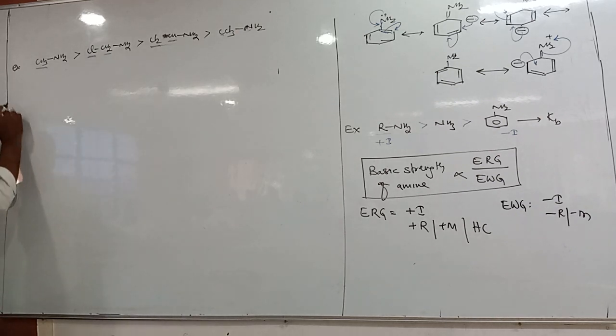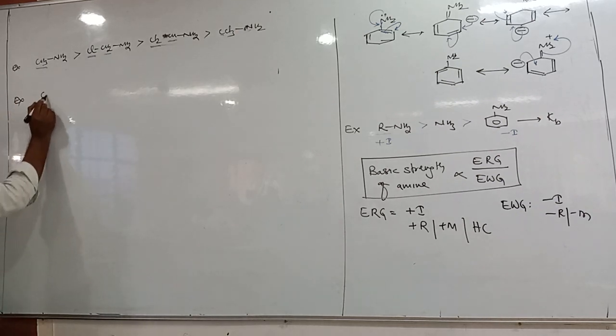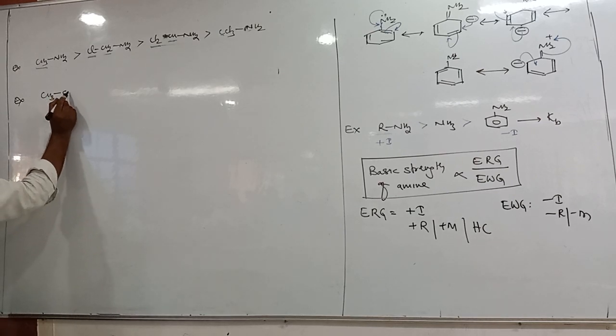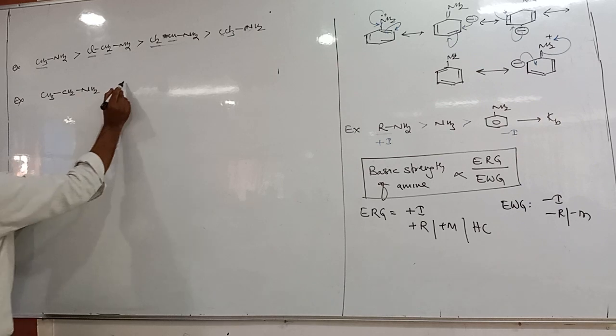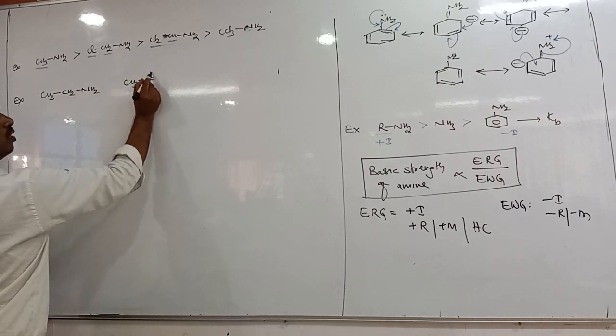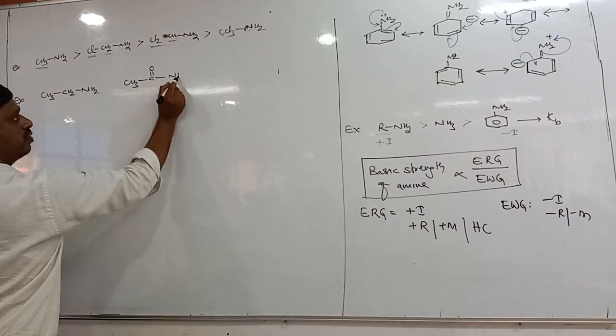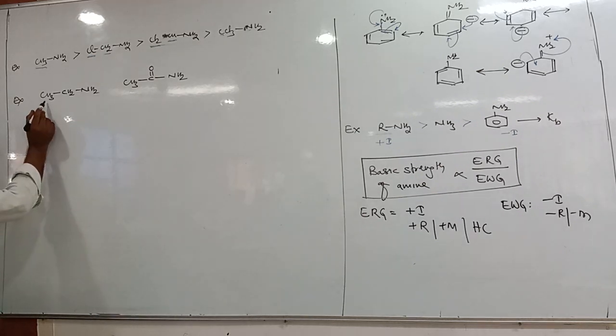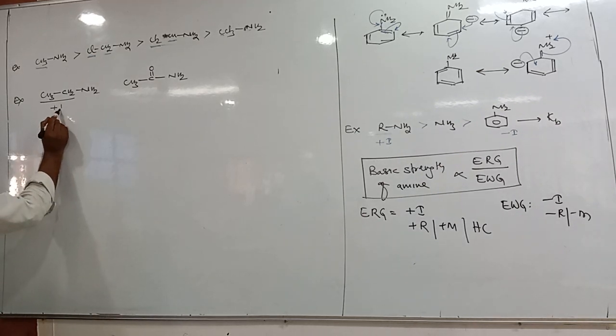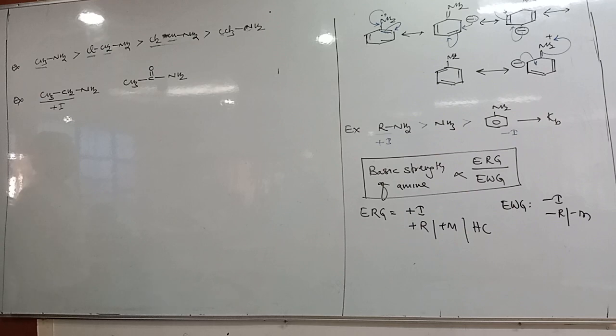Next, one more example. This question was asked in CET. It is ethylamine, comma, acetamide. So among ethylamine and acetamide, which is more basic and why? Tell me. Ethylamine. Why? In ethylamine, this ethyl is a plus I group, electron releasing group.